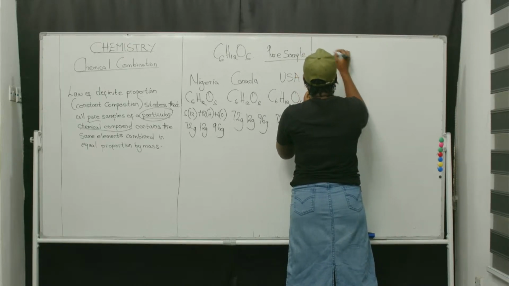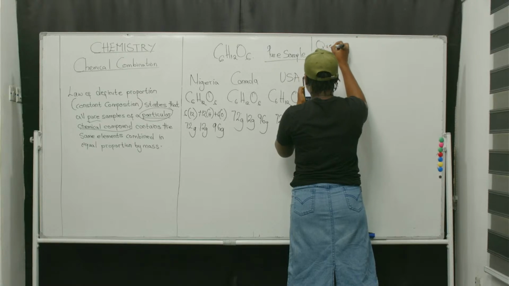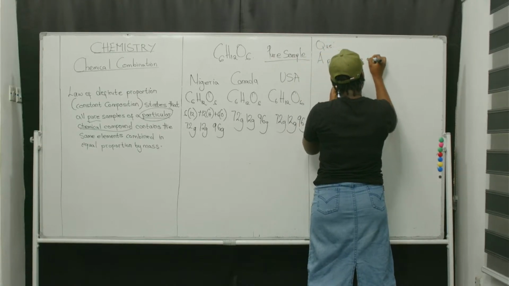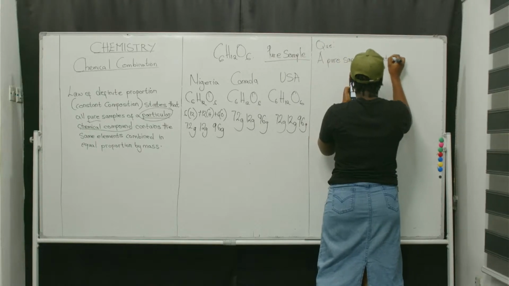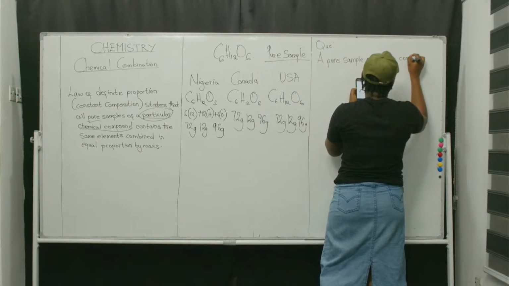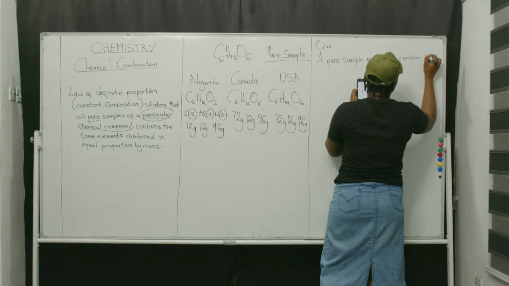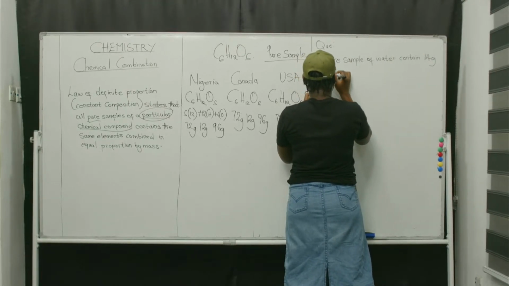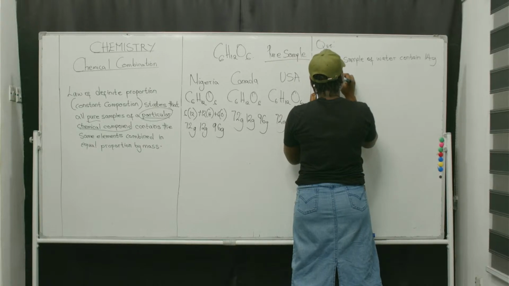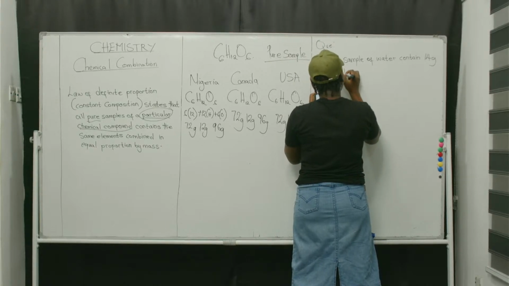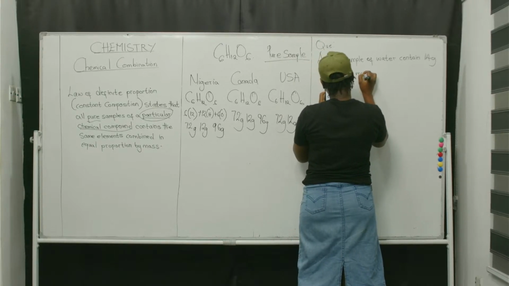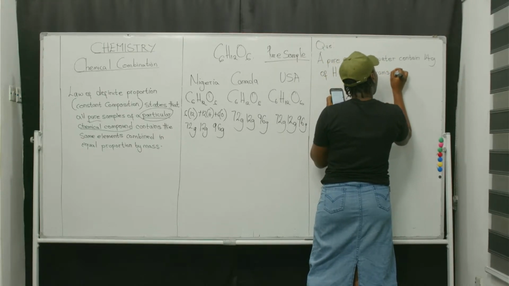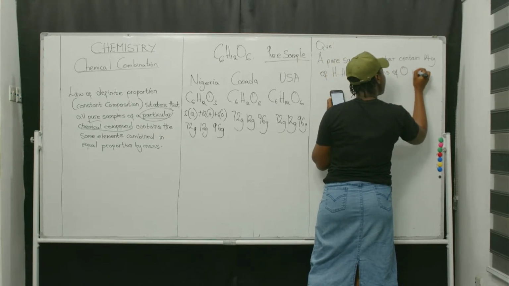A pure sample of water contains 14 grams of hydrogen, H, full stop. How many grams of oxygen is present?